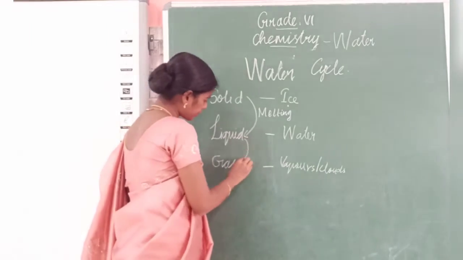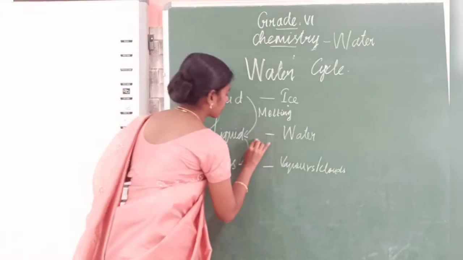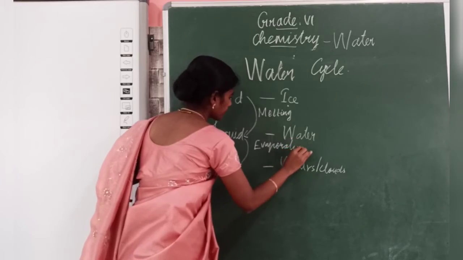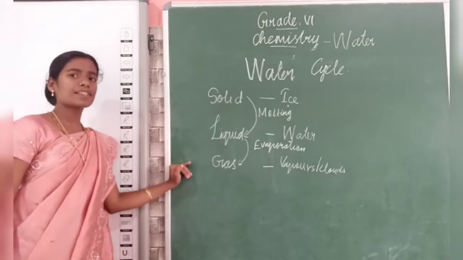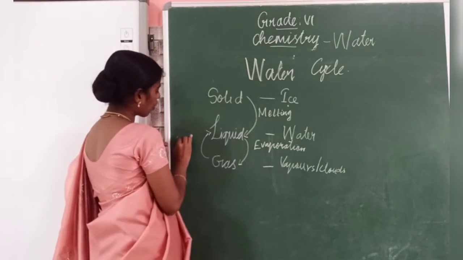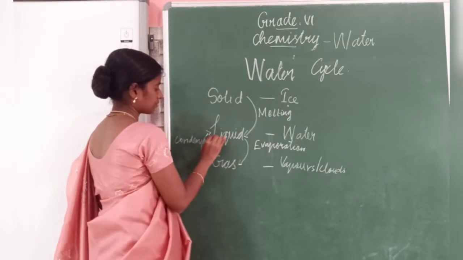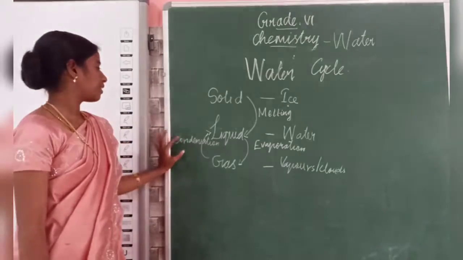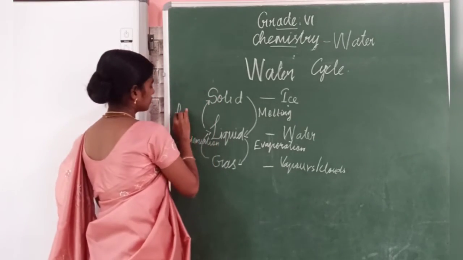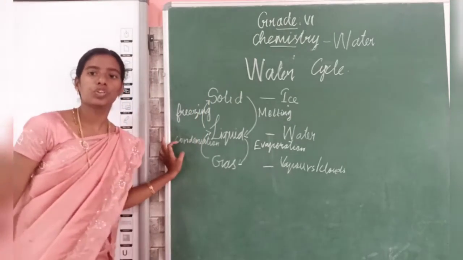Then, liquid to gas is called, what is the process? Evaporation. Then, gas to liquid is called, it's nothing but called condensation. Then, liquid to solid is called freezing. This already you have learned.